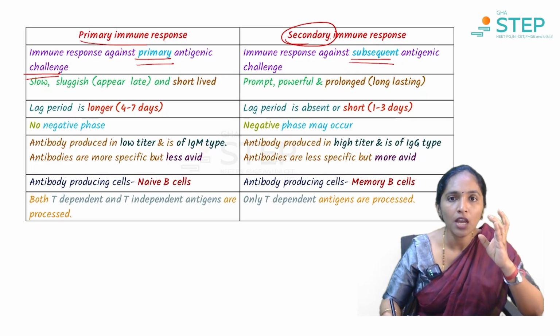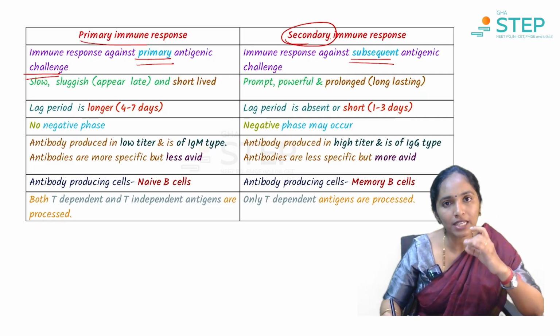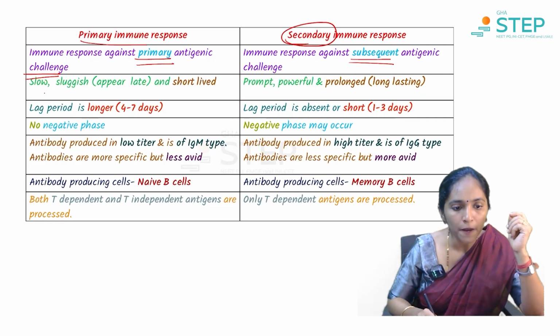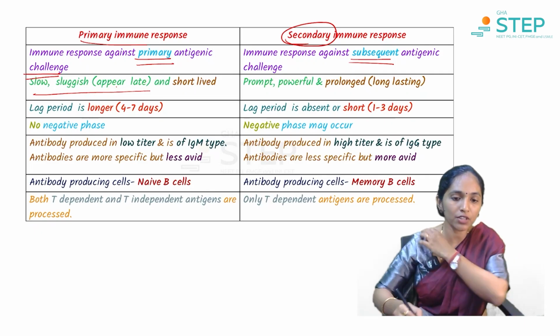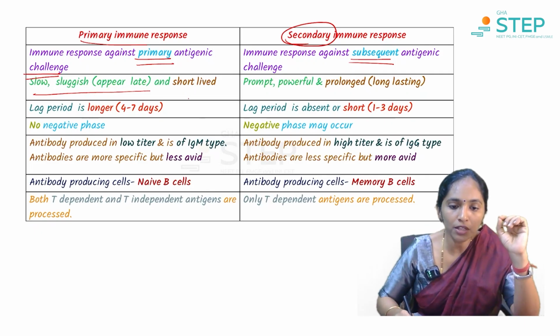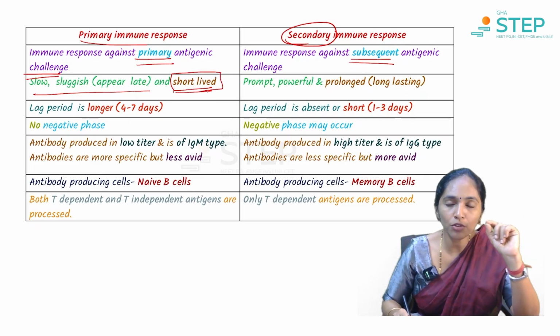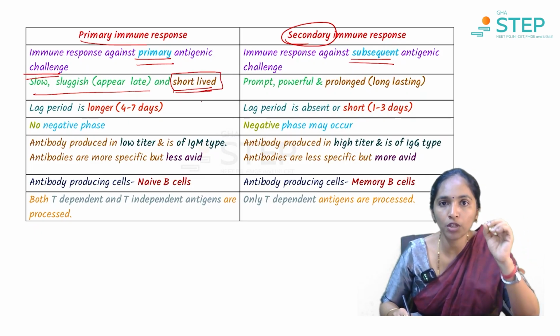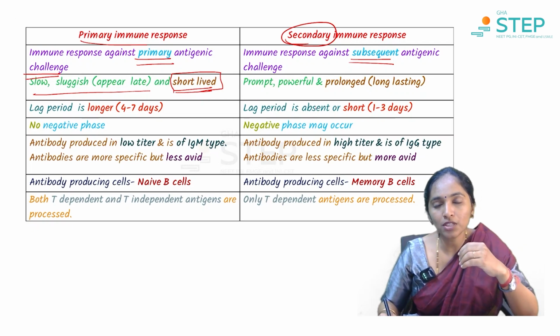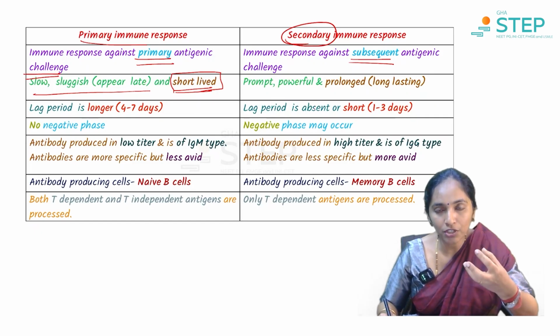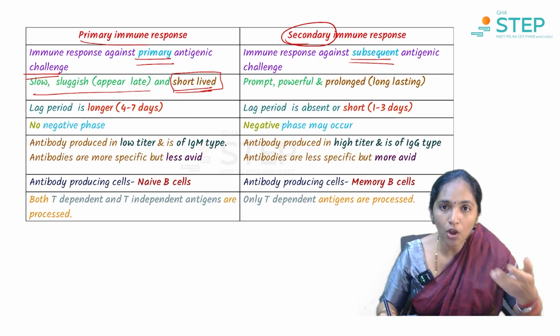It takes a little longer for activation, and the primary response lasts for a short duration. So you will know that in a primary response, IgM is the first antibody produced in dengue, and this IgM lasts for a few days, whereas IgG, which is produced in a chronic case as a secondary response, will last for longer days.